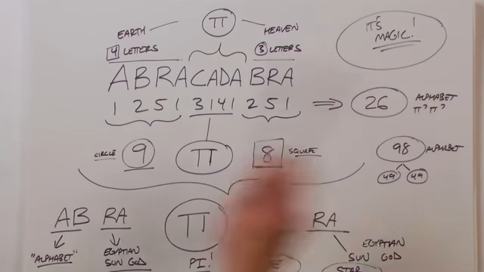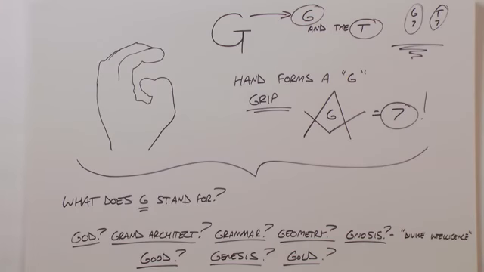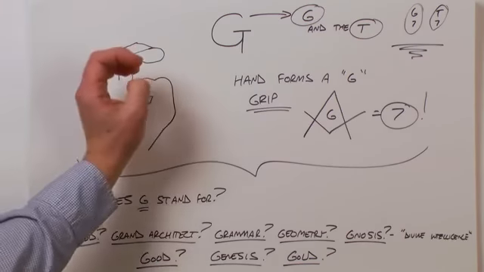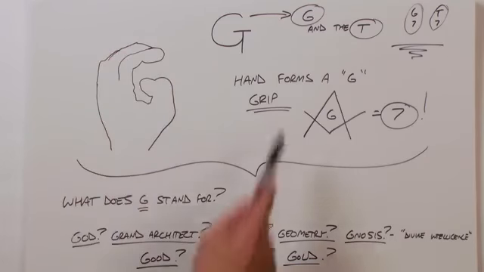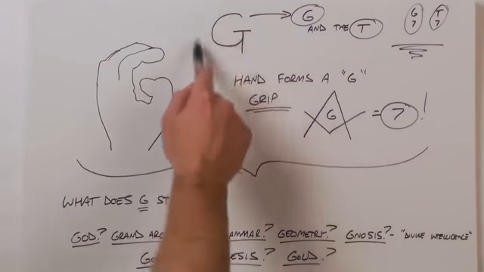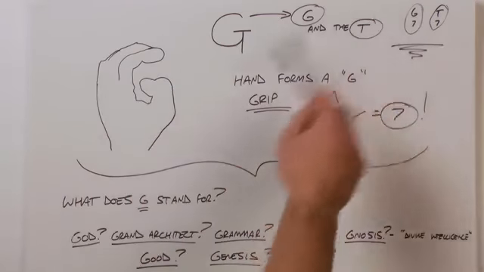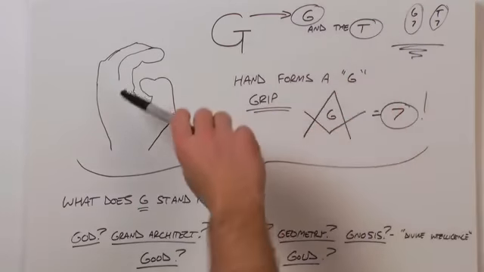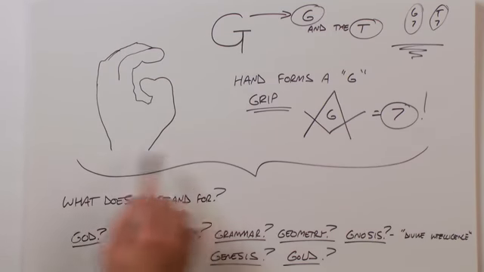So now that we found Jesus and performed our magic trick, let's go back to that square and circle and a G in the Freemason symbol. Notice your hand almost naturally forms a G, giving you a grip. Notice the symbol for G is nothing more than the G, and of course this part is the T. Of course the G and the T were both our 7s in our left hand and our right hand of our alphabet.